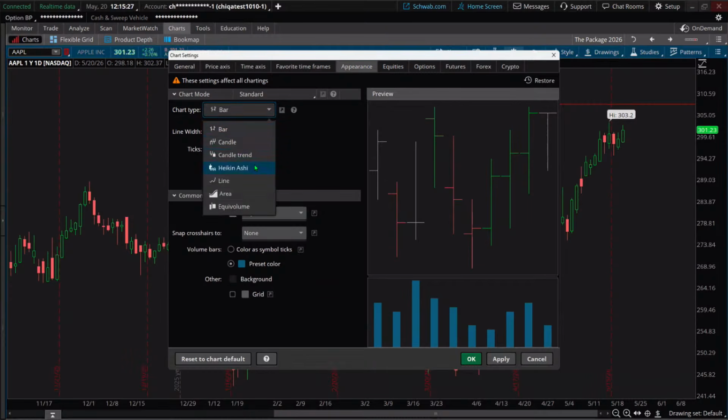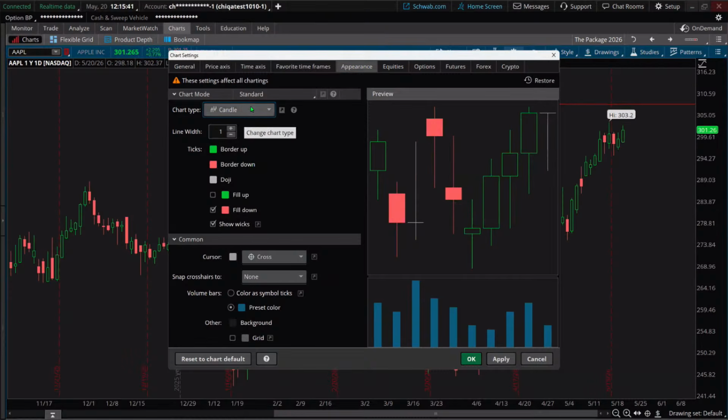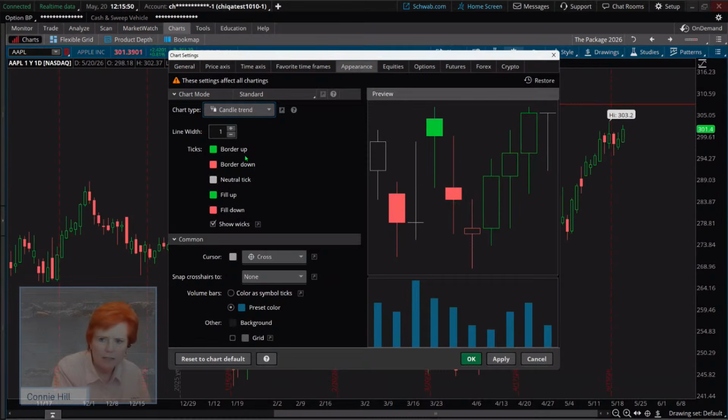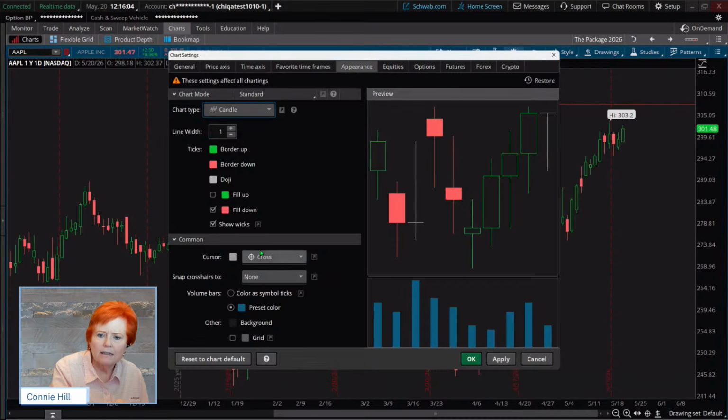Okay, it goes ahead and it gives it a color, either a green or a red. There's something here called Heikin-Ashi candles, which are a different calculation of candles. You probably don't want to start on your Heikin-Ashi candles. You probably just want to start on one of two, either the candle or the candle trend. Okay, candle trend gives us some additional information that the regular candle doesn't. And what it does for us is it shows the relationship between where the price is now and the previous day. Okay, I'm going to go back to just the basic candle here. And then let's kind of work on this bottom area. Well, let me take that back.